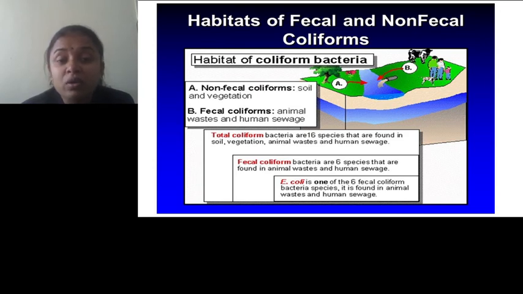Total coliform bacteria are 16 species that are found in soil, vegetation, animal waste and human sewage. Fecal coliform bacteria are six species that are found in animal waste and human sewage. E. coli is one of the six fecal coliform bacterial species.